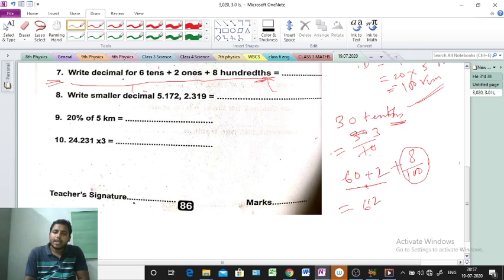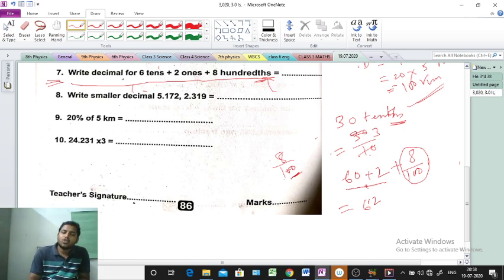8 divided by 100. Can we get the answer easily or not? Easily we can get it. How, sir? Because a power of 10 is given. Power of 10 means here 20 is given, and we can find out the division easily.